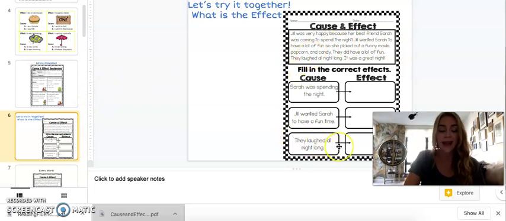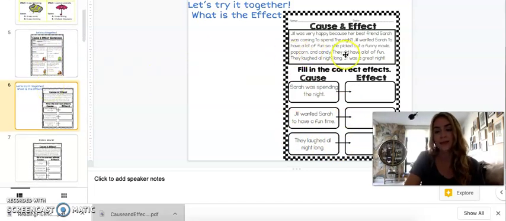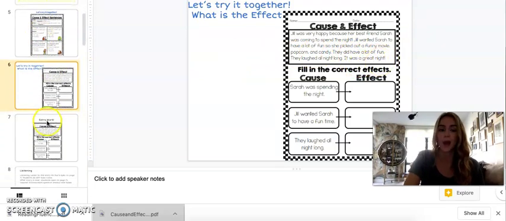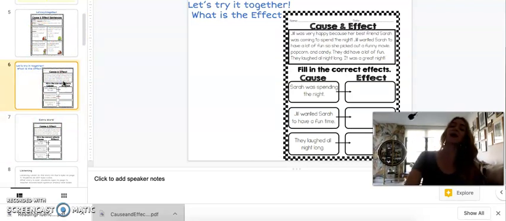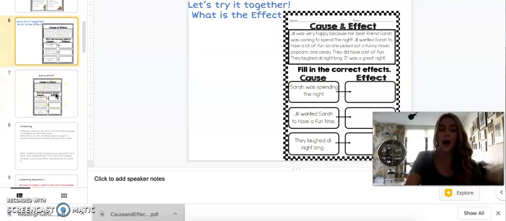And the last one, they laughed all night long. What is the effect? At the end it said, it was a great night. Okay, so now that we really looked at cause and effect together, I want to think about